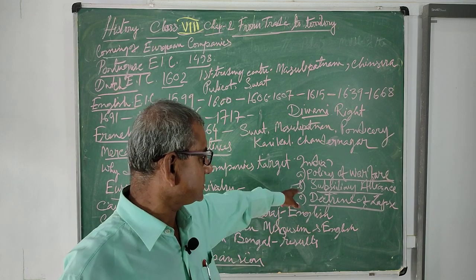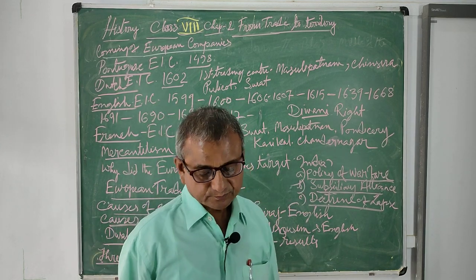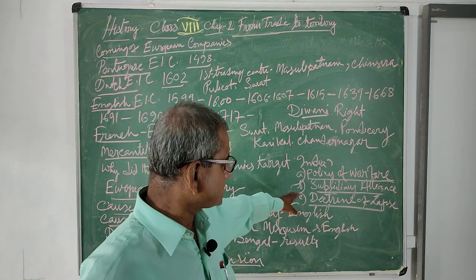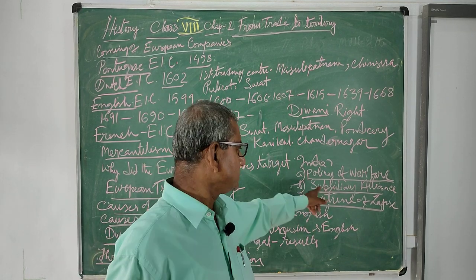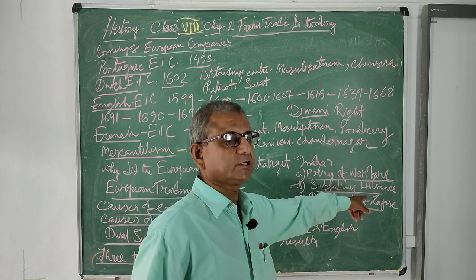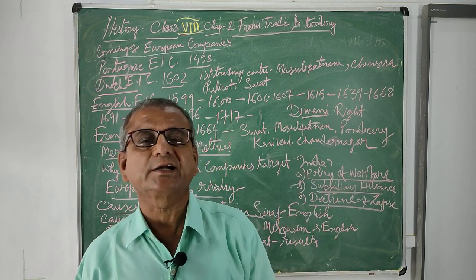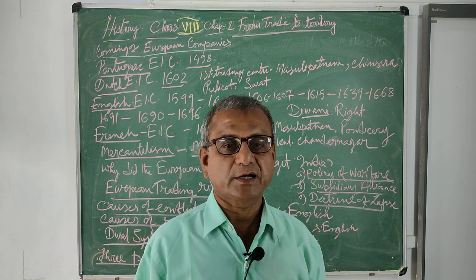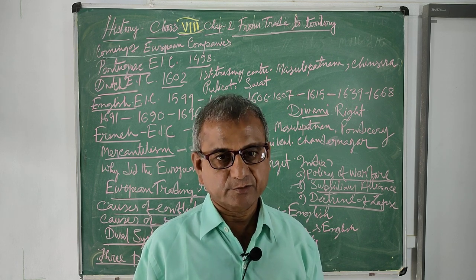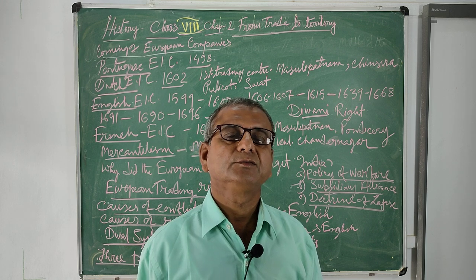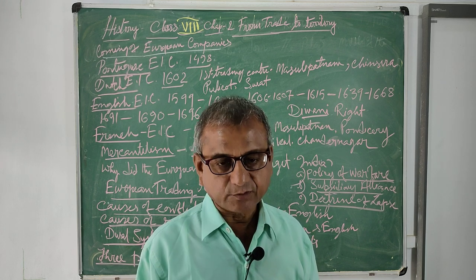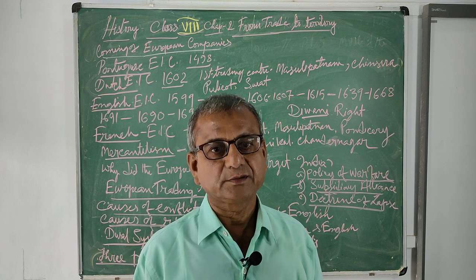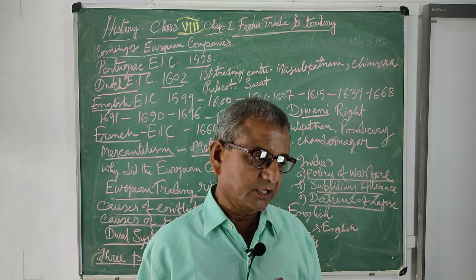It was a diplomatic policy: those who signed this subsidiary treaty would be a subordinate ally under the British, because British troops were to be maintained by the native ruler, and moreover, a British resident was to be kept in the capital of the native ruler.